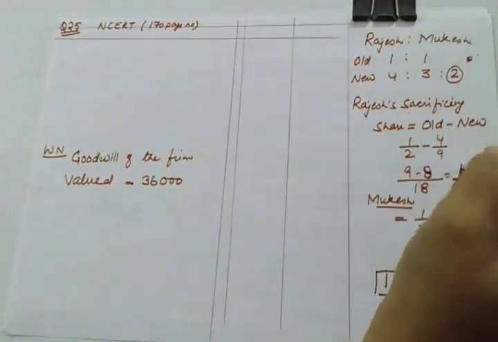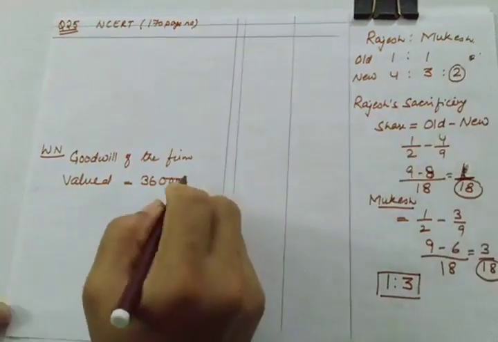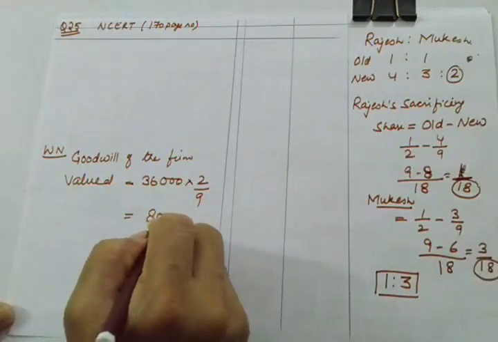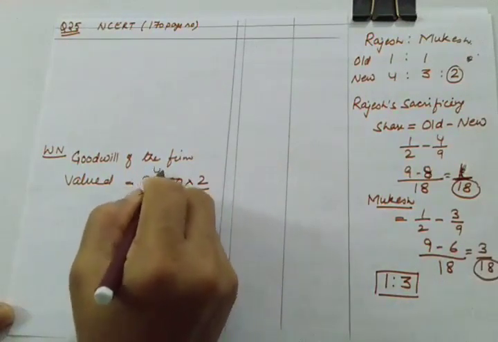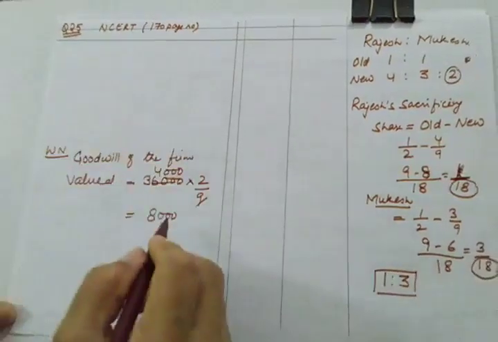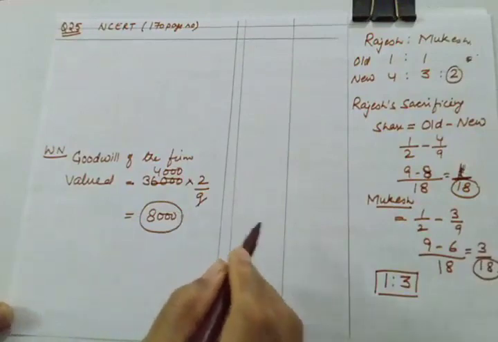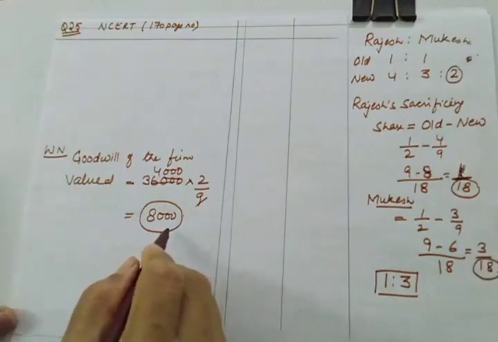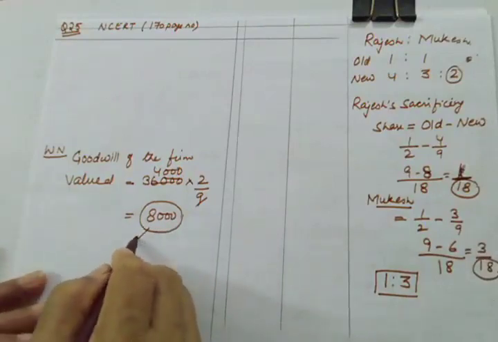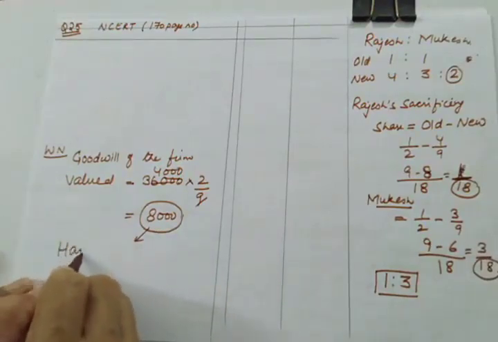Hari's share is 2/9 multiplied by 36,000. So this will be 8,000. So we'll be taking this 8,000 because he is unable to bring premium for cash and his capital is also not given to us. So this will be taken from Hari's current account.